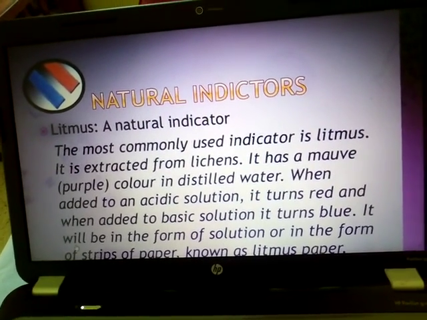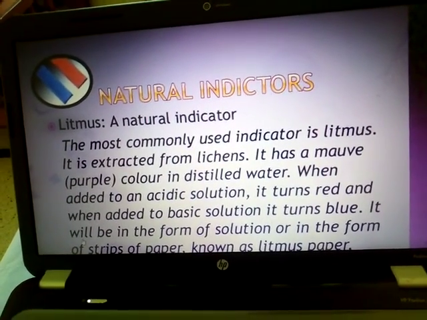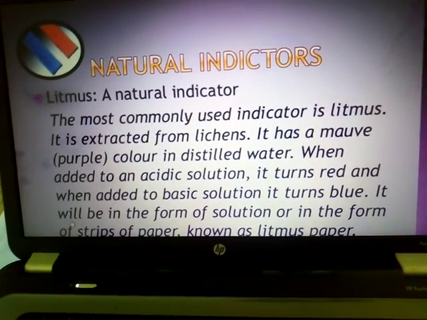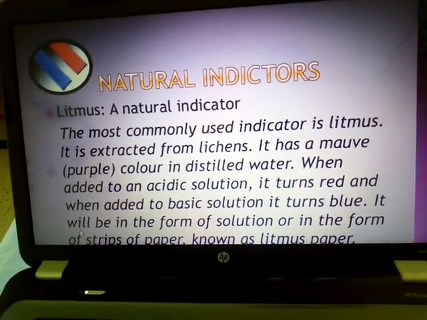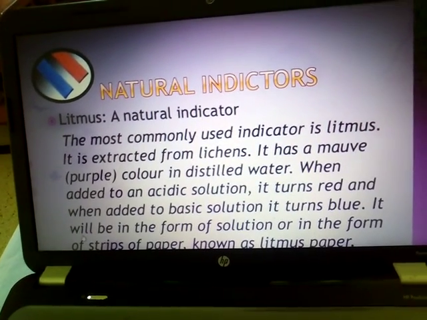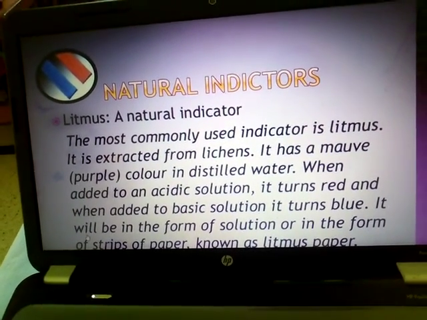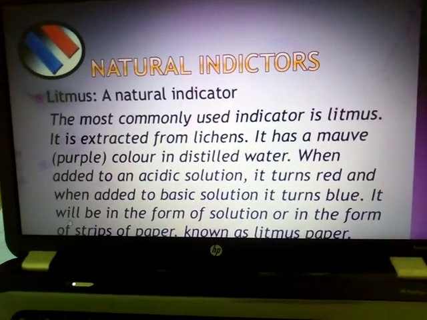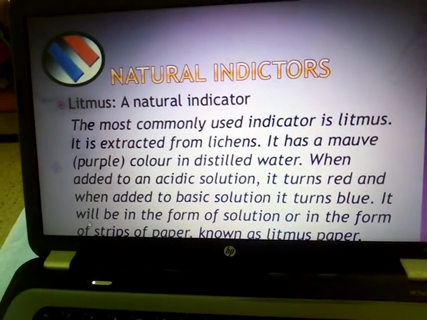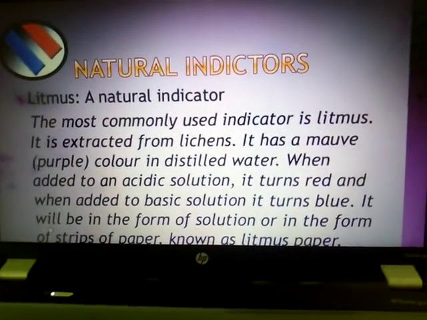These are some natural indicators, and these natural indicators tell us whether any substance is acidic or basic in nature. So here the first natural indicator is litmus paper.